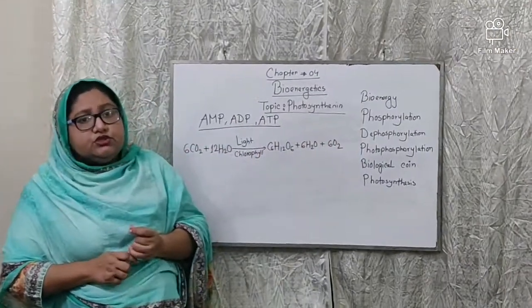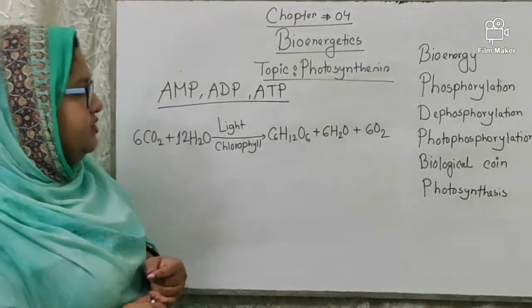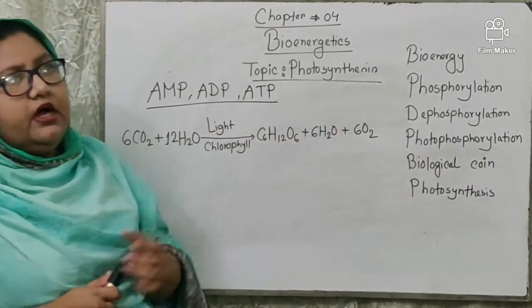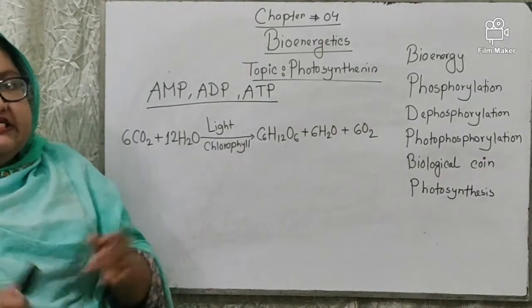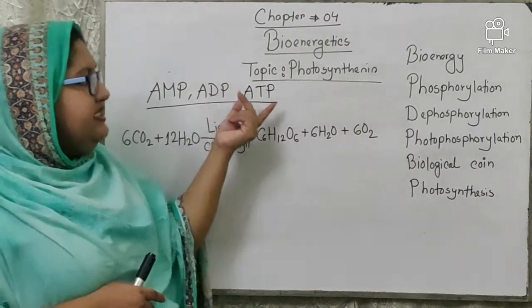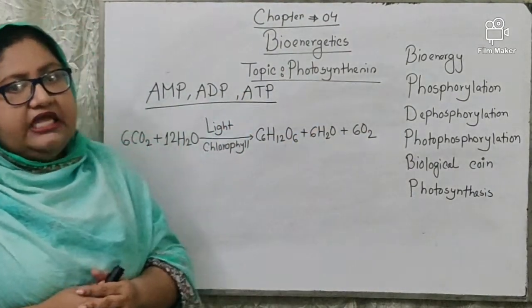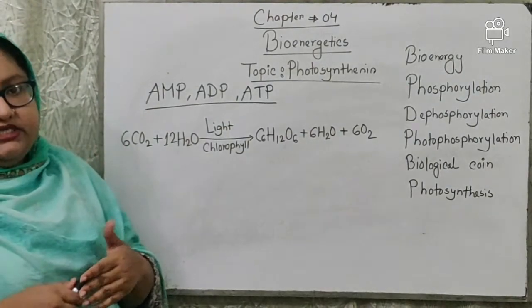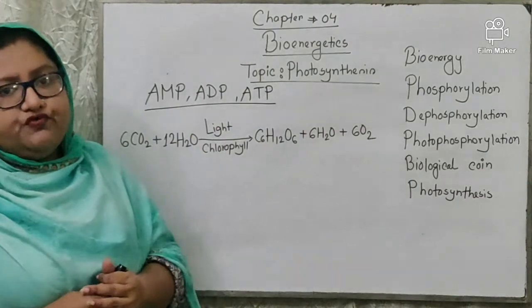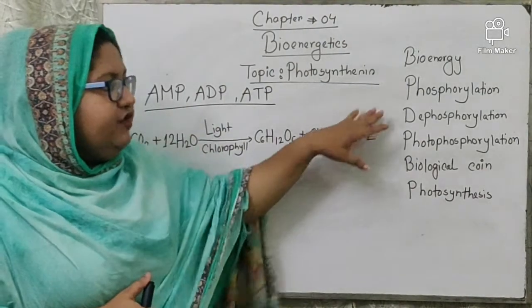The process through which energy is captured and stored, or ATP is formed, or inorganic phosphate is added to any substance such as ADP, is known as phosphorylation. And in the reverse reaction, when inorganic phosphate is removed from ATP or any substance, that is called dephosphorylation.